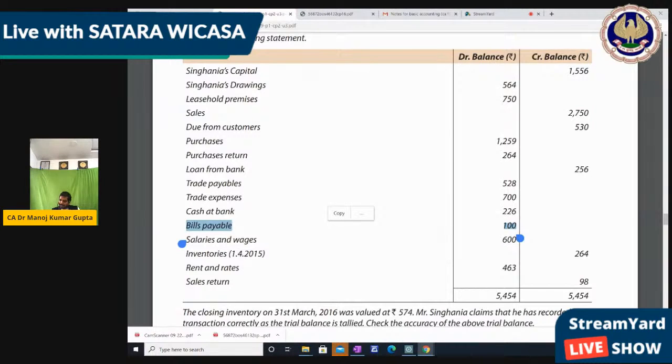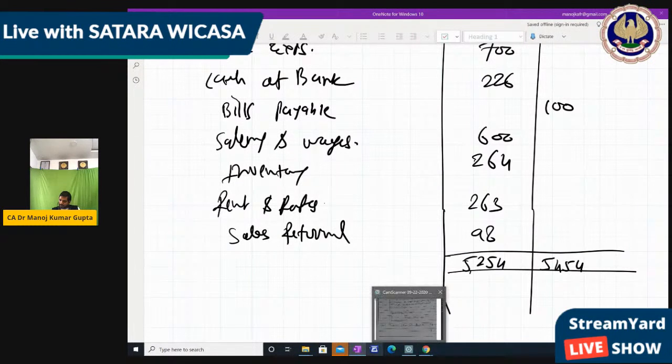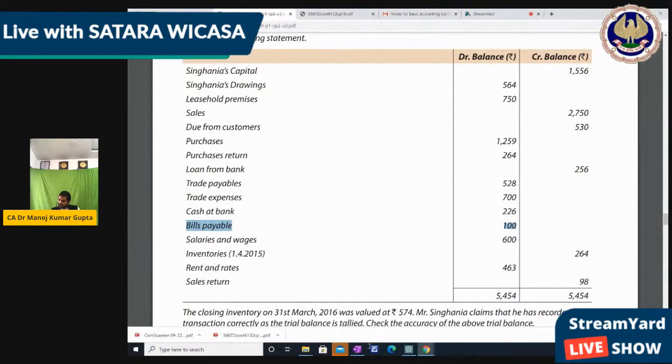Sales return is also debit side. We have written sales return 98. Yes, 98 we have written. 263 also written. Next, 264 also written. Next, salary and wages 600 written. Bills payable will not come here. Cash at bank 226 written. Trade expense 700 done.